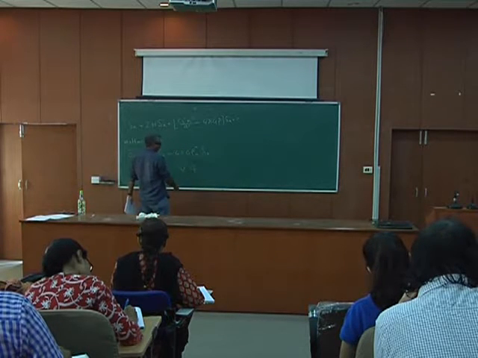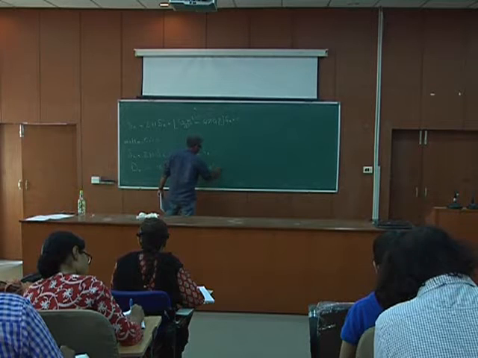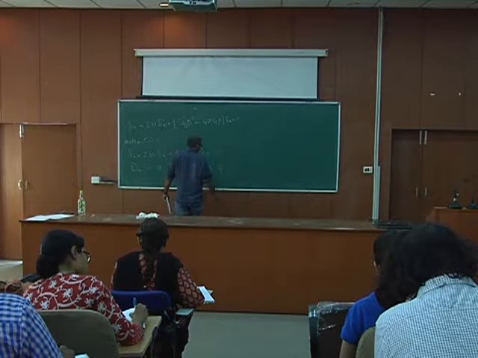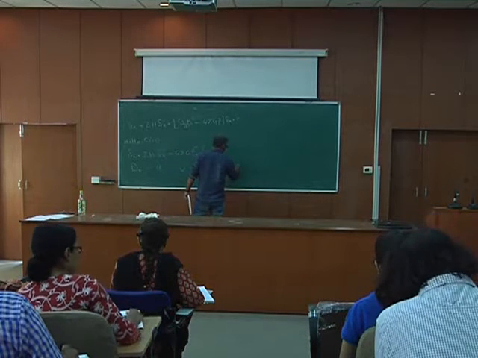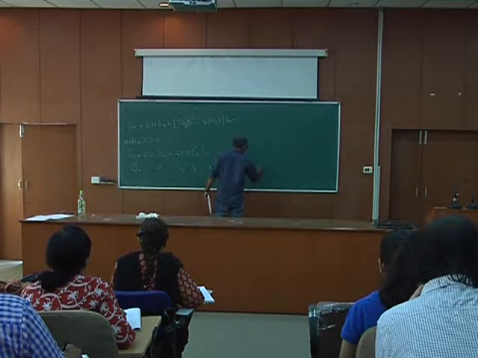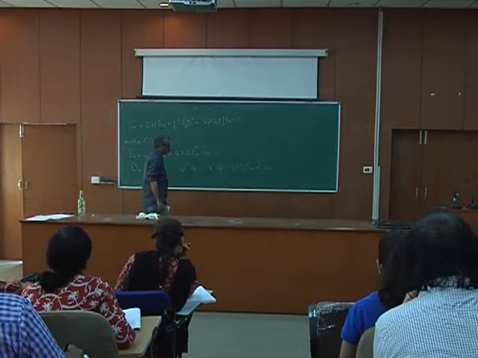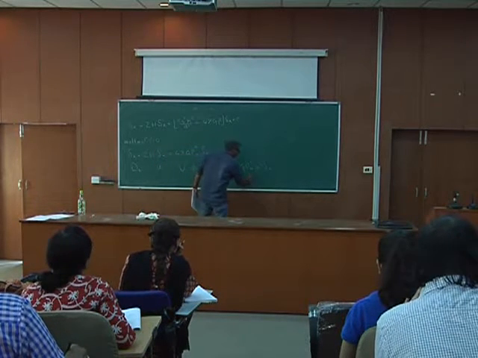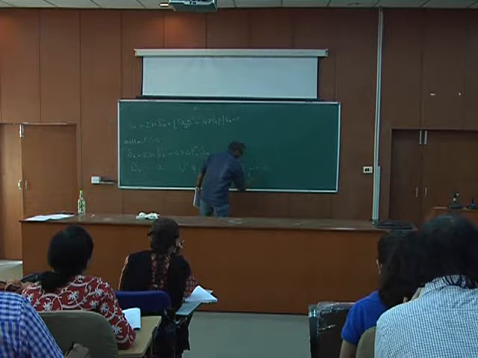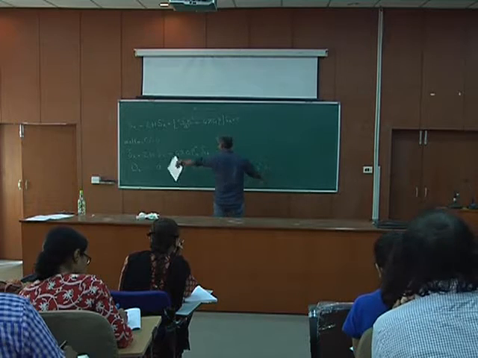If you take the Fourier mode, this gives you minus k squared phi equals 4 pi G rho bar a squared delta k. From here we showed that rho bar evolves as a to the power minus 3, this is a squared, and delta k evolves as a.